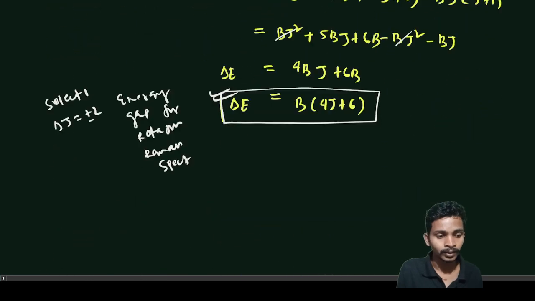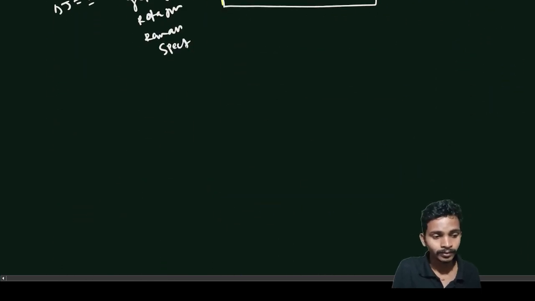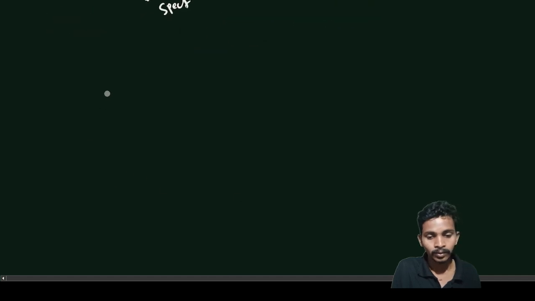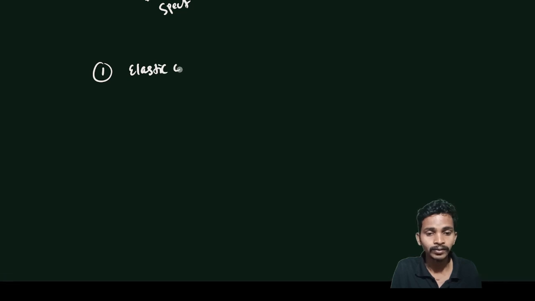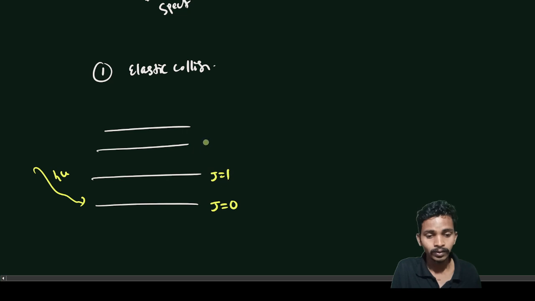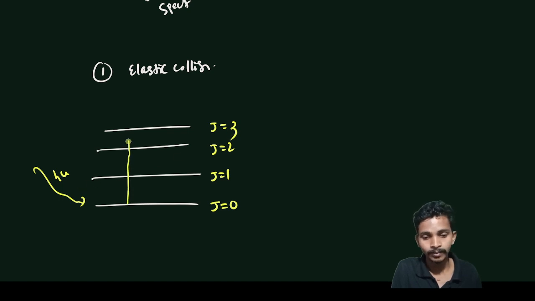I will not do it again. Let's say the first case is elastic collisions, where the energy gap is 0, because whatever electromagnetic radiation hν you give, for rotational levels J equal to 0, 1, 2, 3, the energy is written back to the same energy.